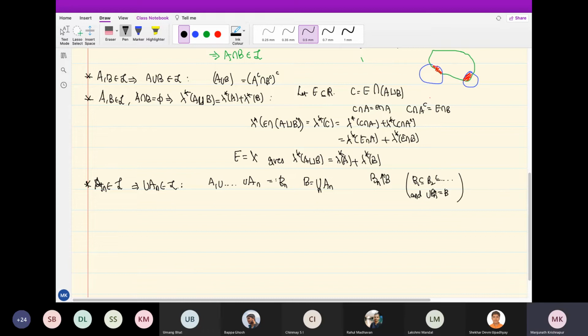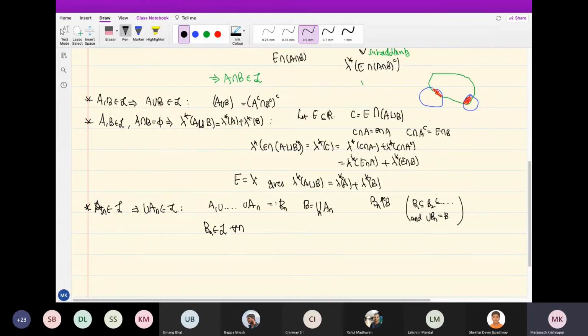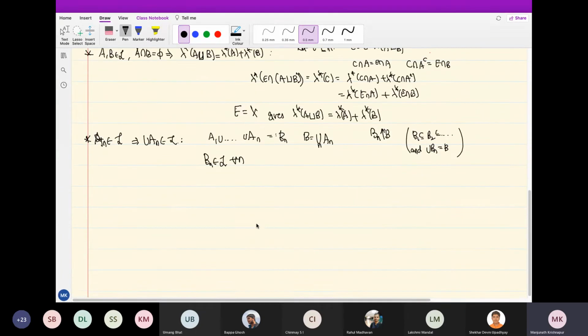Okay, so Bn increases to B means you have sets, one contained in the next one, next one, next one, and the union is B. This is just a notation for saying this. So I just introduced the notation. What I'm supposed to show is that the union of A_n, that is B, is measurable, right? B is in L is what I want to show. I already know Bn is in L, because the A_n are in L and finite unions we know are in L. So Bn is in L for all n.